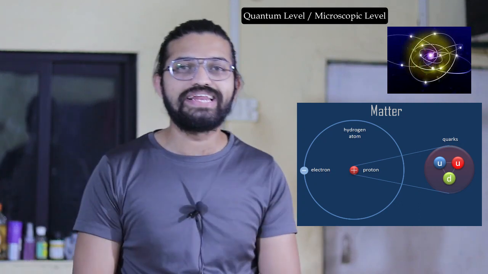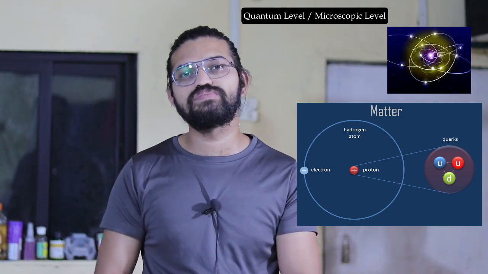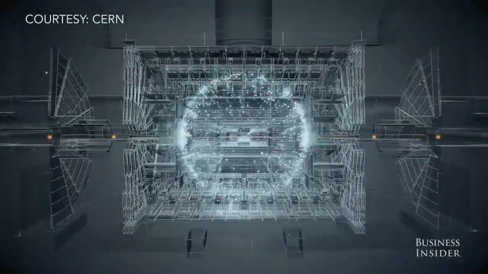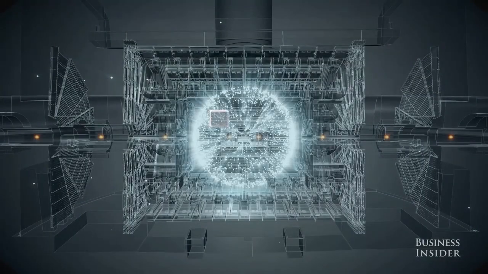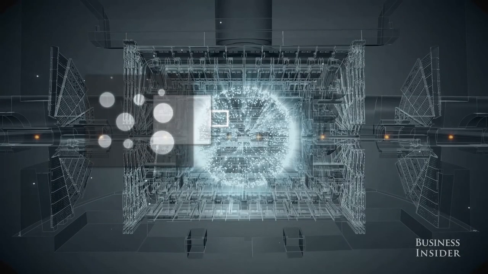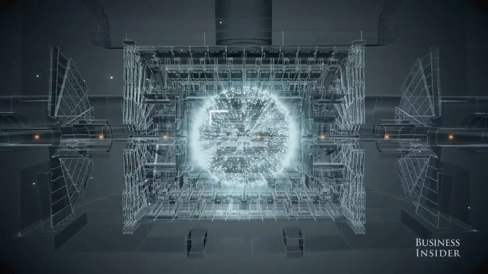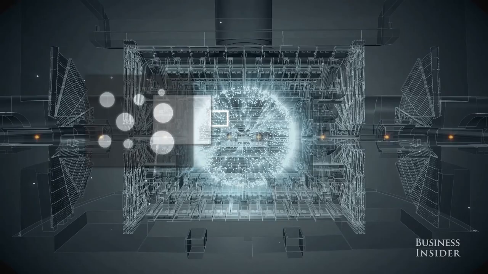So what is a particle accelerator first of all, and what is the basic principle of particle acceleration? Why do we need to accelerate the particles? Whenever two atoms, or let's say two protons, travel at the speed of light and collide with each other, the collision is a huge collision, and because of this collision the particles scatter away all those particles which they are made of.